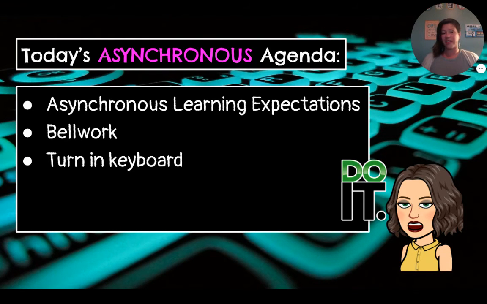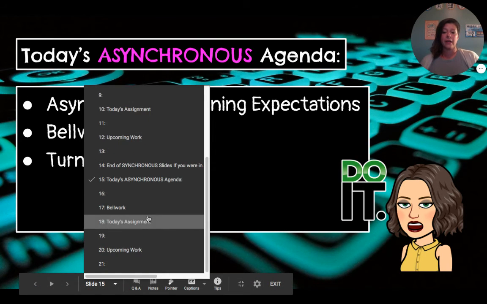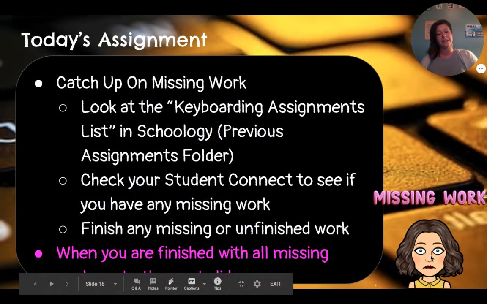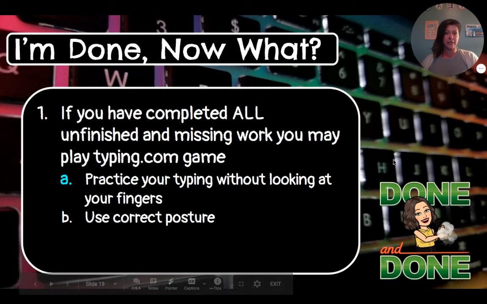We are going to turn that in about 3 times this card marking. So 3 or 4 times. This is the first time you're turning it in. So you need to watch that little video and follow those directions and make sure your keyboard gets turned in, okay? Once you have completed all of your assignments, then you can move on to that last slide, and it tells you what to do now that you're done.